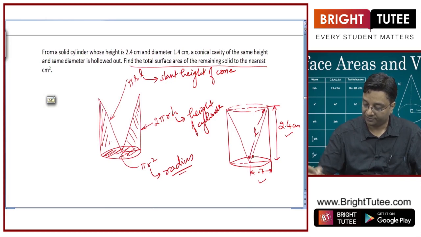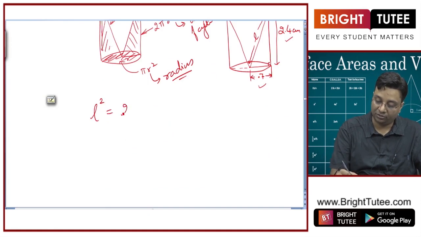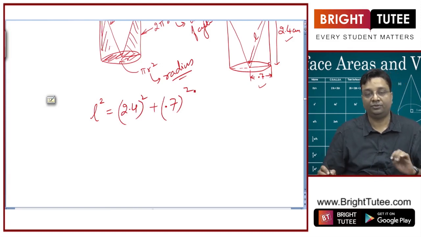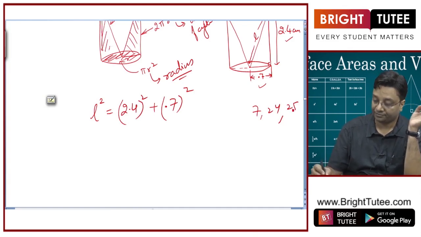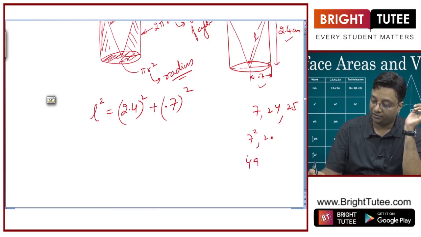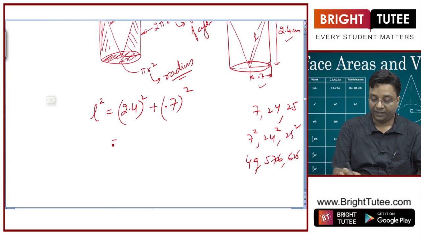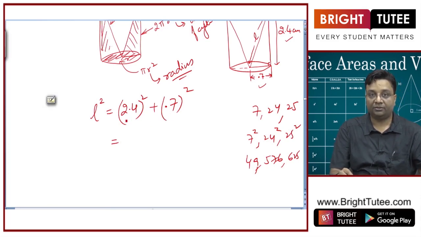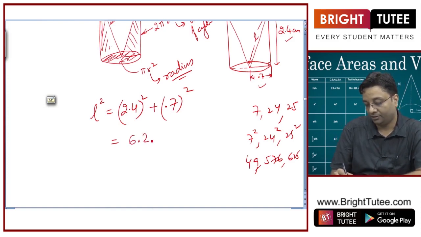So this is l. If I apply Pythagoras theorem, l square is equal to 2.4 square plus 0.7 square. Those of you who know about Pythagorean triplets know that for 7, 24, the third number will be 25. Or if you want to calculate, 7 square is 49, 24 square is 576. If you add these, you will get 625, which is 25 square. So this will effectively give you 625, and then the decimal will be 6.25.